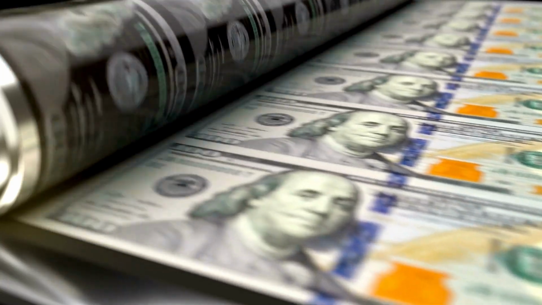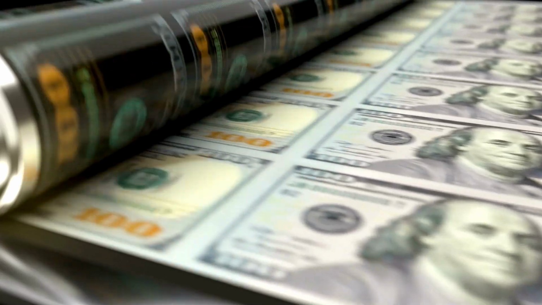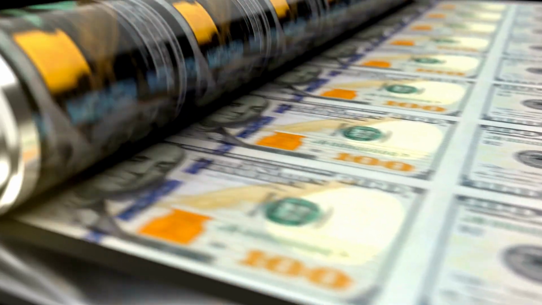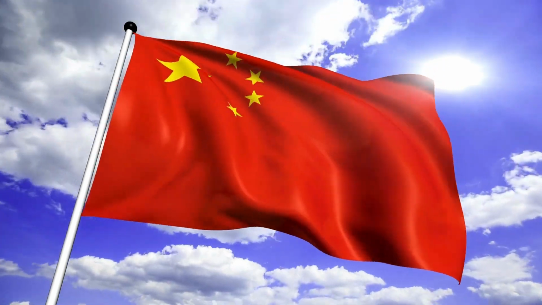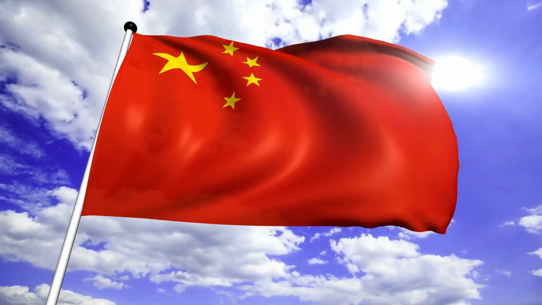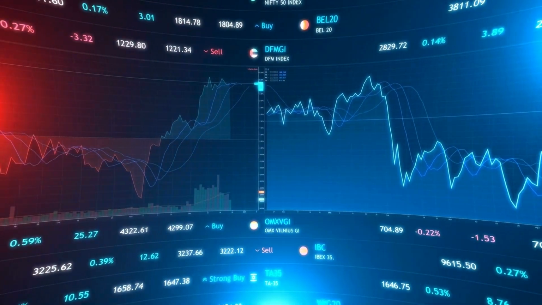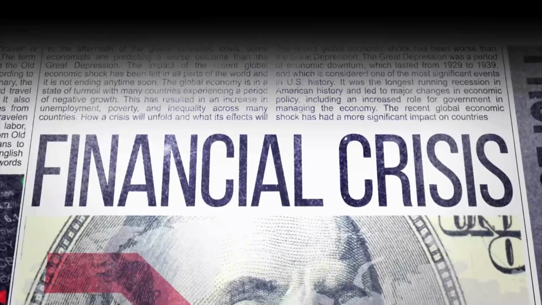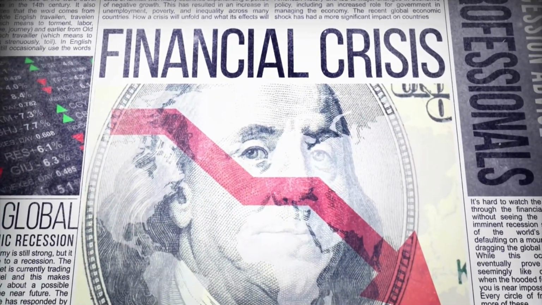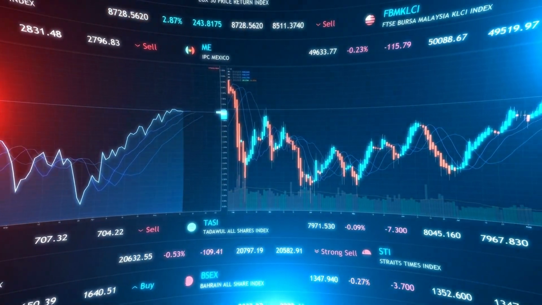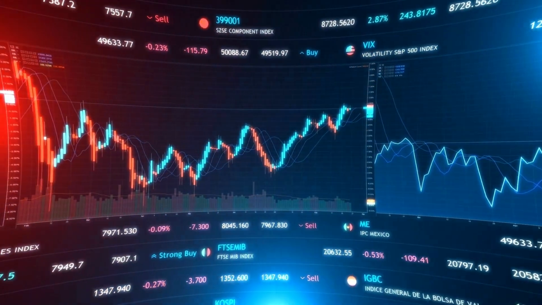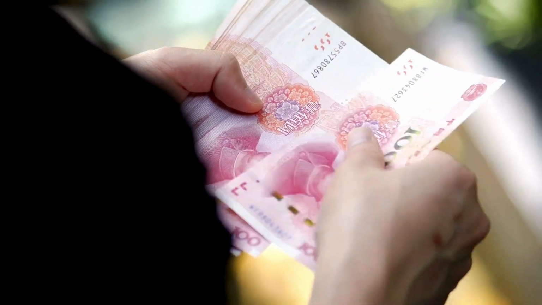Lower demand for U.S. debt could lead to higher interest rates and increased borrowing costs for the U.S. government. If more countries follow China's lead, the U.S. could face a potential debt crisis, forcing policymakers to reconsider economic strategies. A weaker global demand for the dollar could also contribute to higher inflation in the U.S. Less foreign demand for U.S. assets means a weaker dollar, making imports more expensive. Increased reliance on domestic production could drive up costs for consumers, and global commodities like oil and metals priced in other currencies could lead to dollar devaluation.